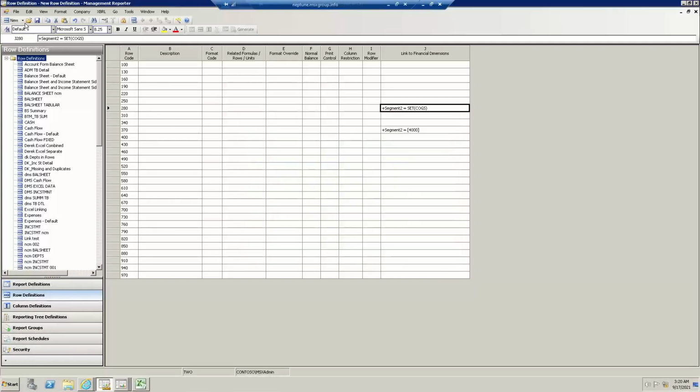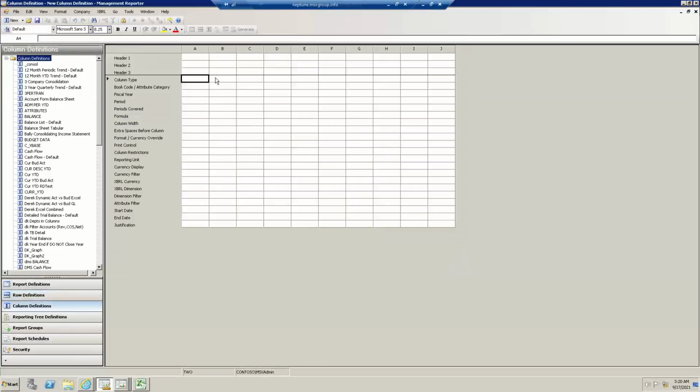I earlier exampled in a row definition referring to those, but let me now go to the column, because here might be my admin or manufacturing. Maybe I want to do a side-by-side report. And whenever you have a financial dimension column where you're grabbing data from the general ledger, we have the same type of dimension filter window.